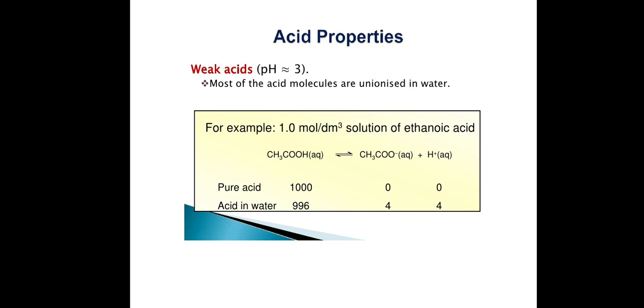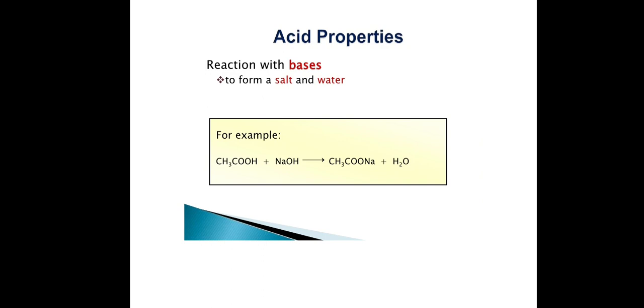Weak acids have a pH of about 3. Most of the acid molecules are unionized in water. So this is the acid property.